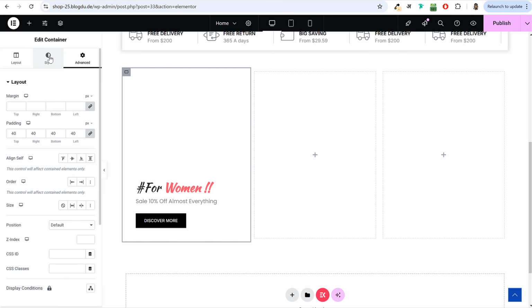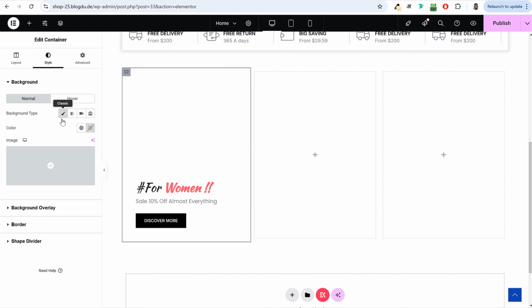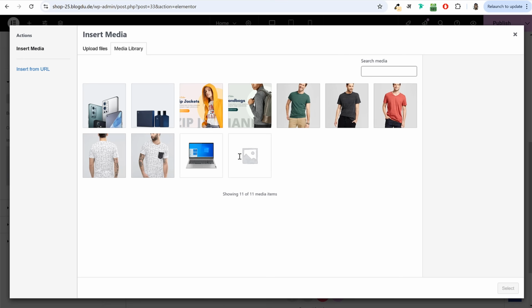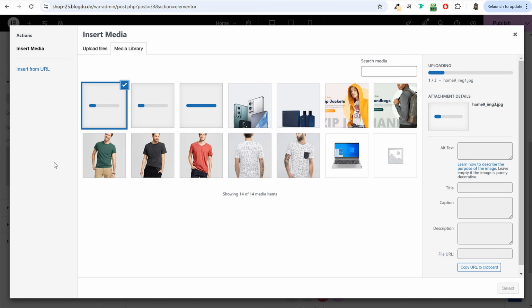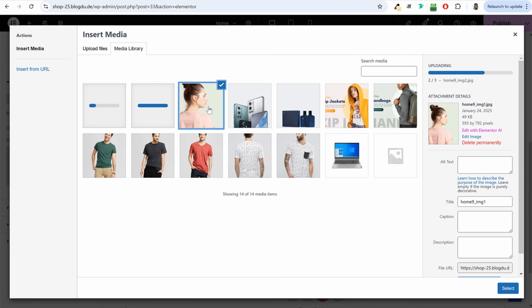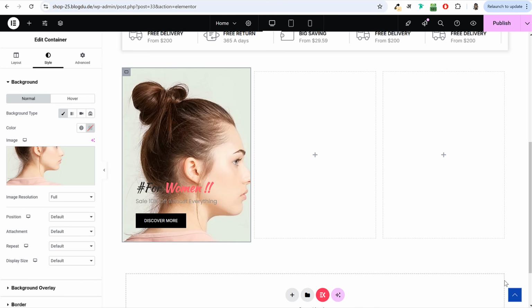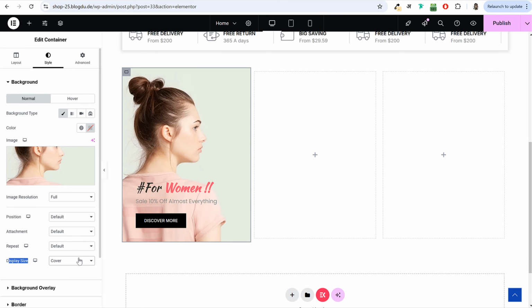Now select this option, select style, select background type, and import or just insert that banner. All three banners are given to you. You can see these are the three banners. You can simply drag and drop it on your website. Maybe for the first one, we'll use this one. Click on select. This is pretty big, so for display size, we'll select cover. This is how it will look.